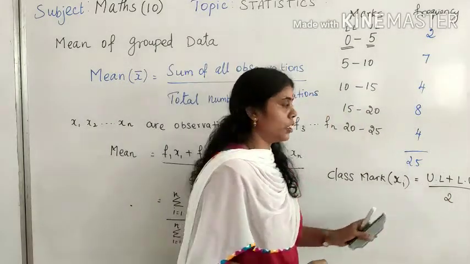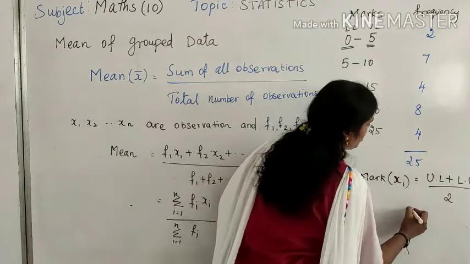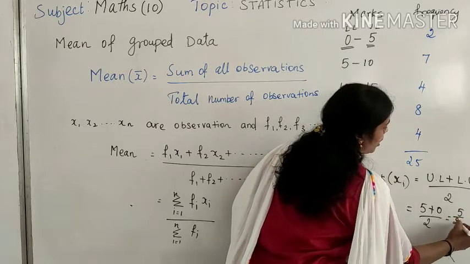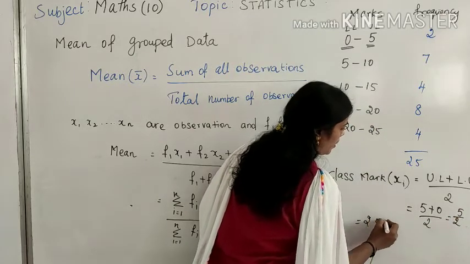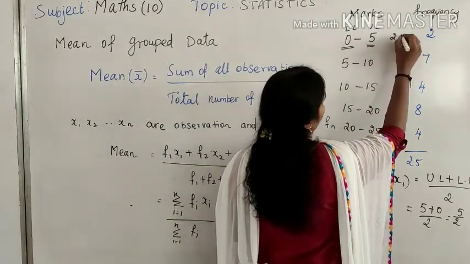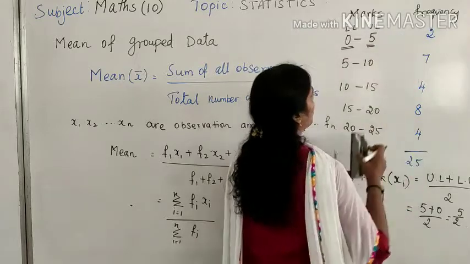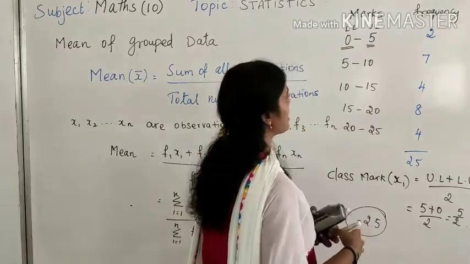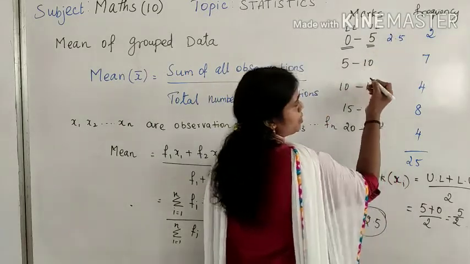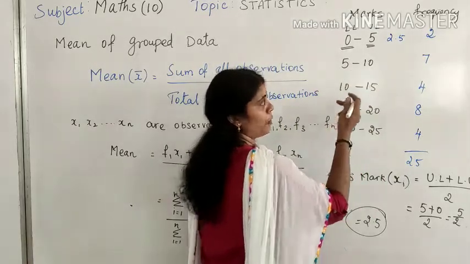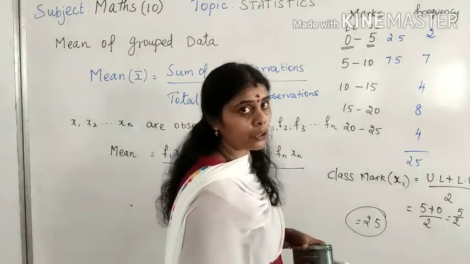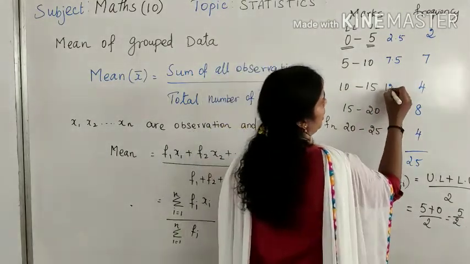UL means upper limit. So upper limit plus lower limit divided by 2 means 5 plus 0 divided by 2. So 5 upon 2 equals 2.5. So your first class mark is 2.5, that is the mean value of this interval. And in the same way, for the next one, 10 plus 5 means 15, 15 by 2 is 7.5. And 10 plus 15 is 25, 25 by 2 means 12.5.